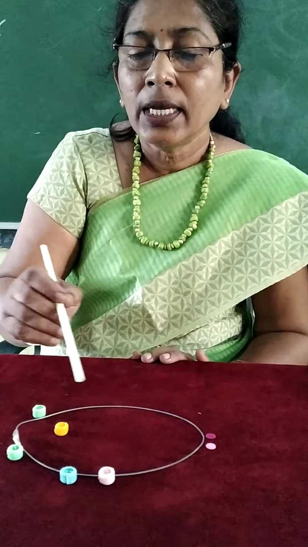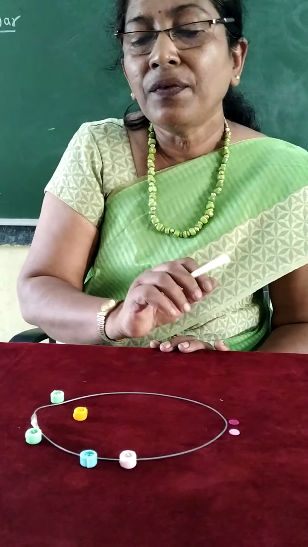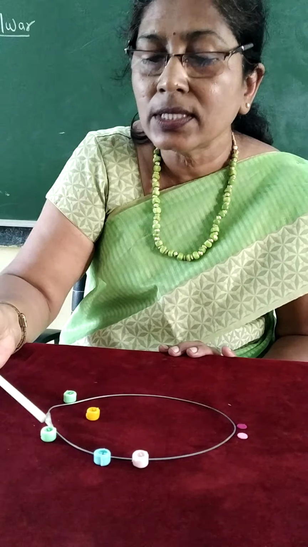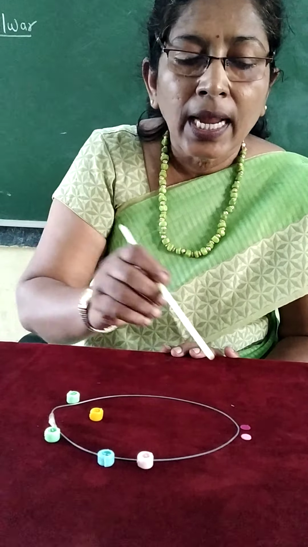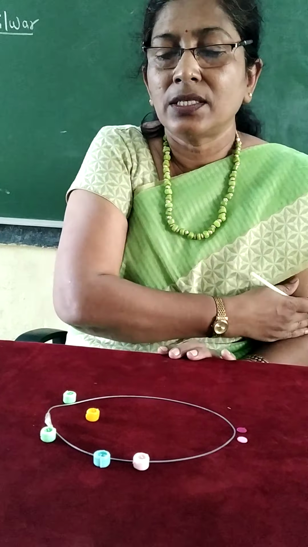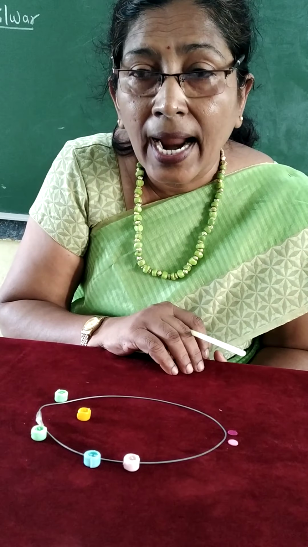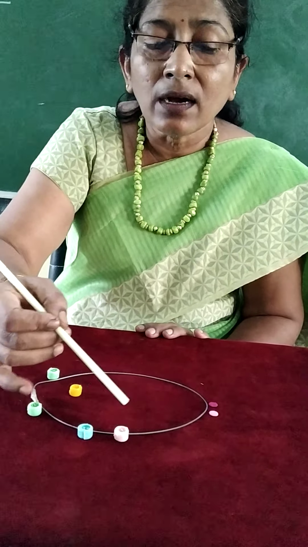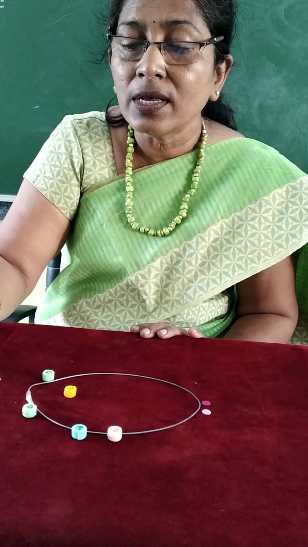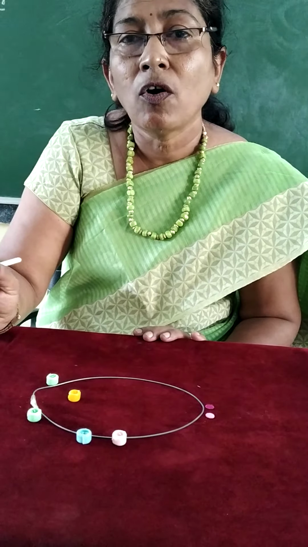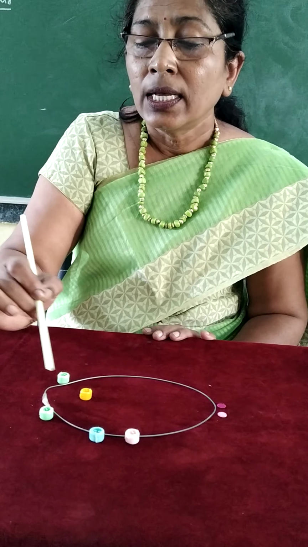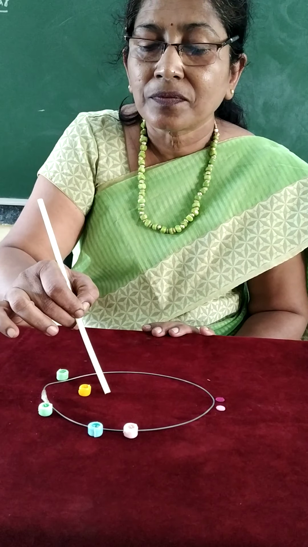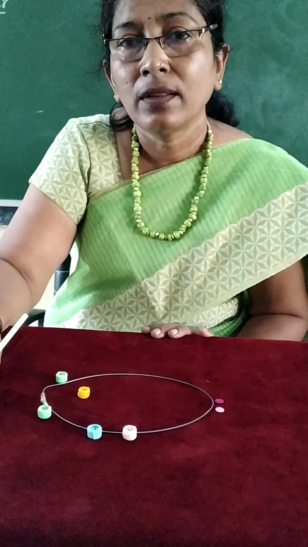But what we see is that every time it covers different distances along the circumference of the ellipse. Here it covers more distance, here it covers less distance, and here it covers very little distance. But Kepler found that though the distances at the circumference are unequal, when we calculate the areas, this area and this area are equal.